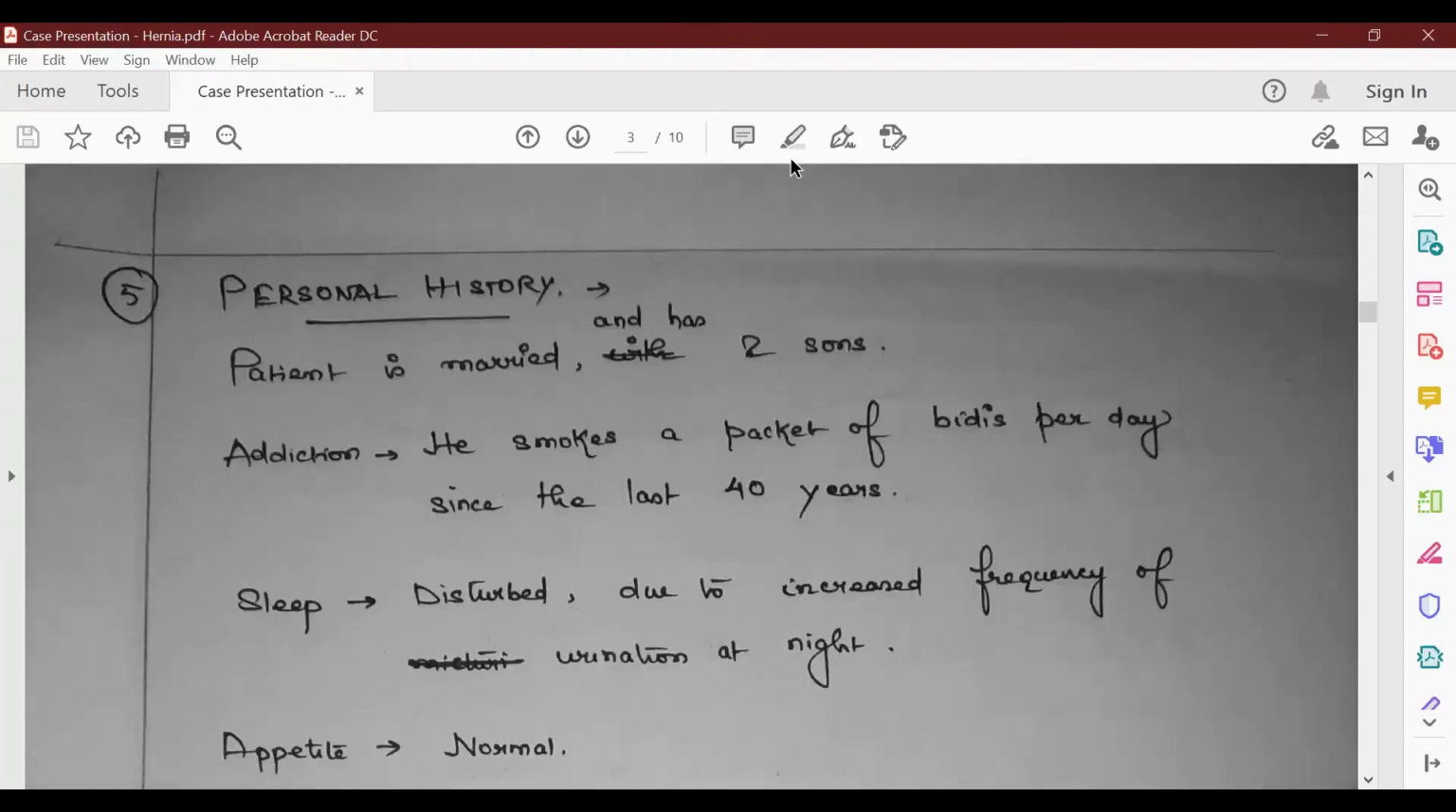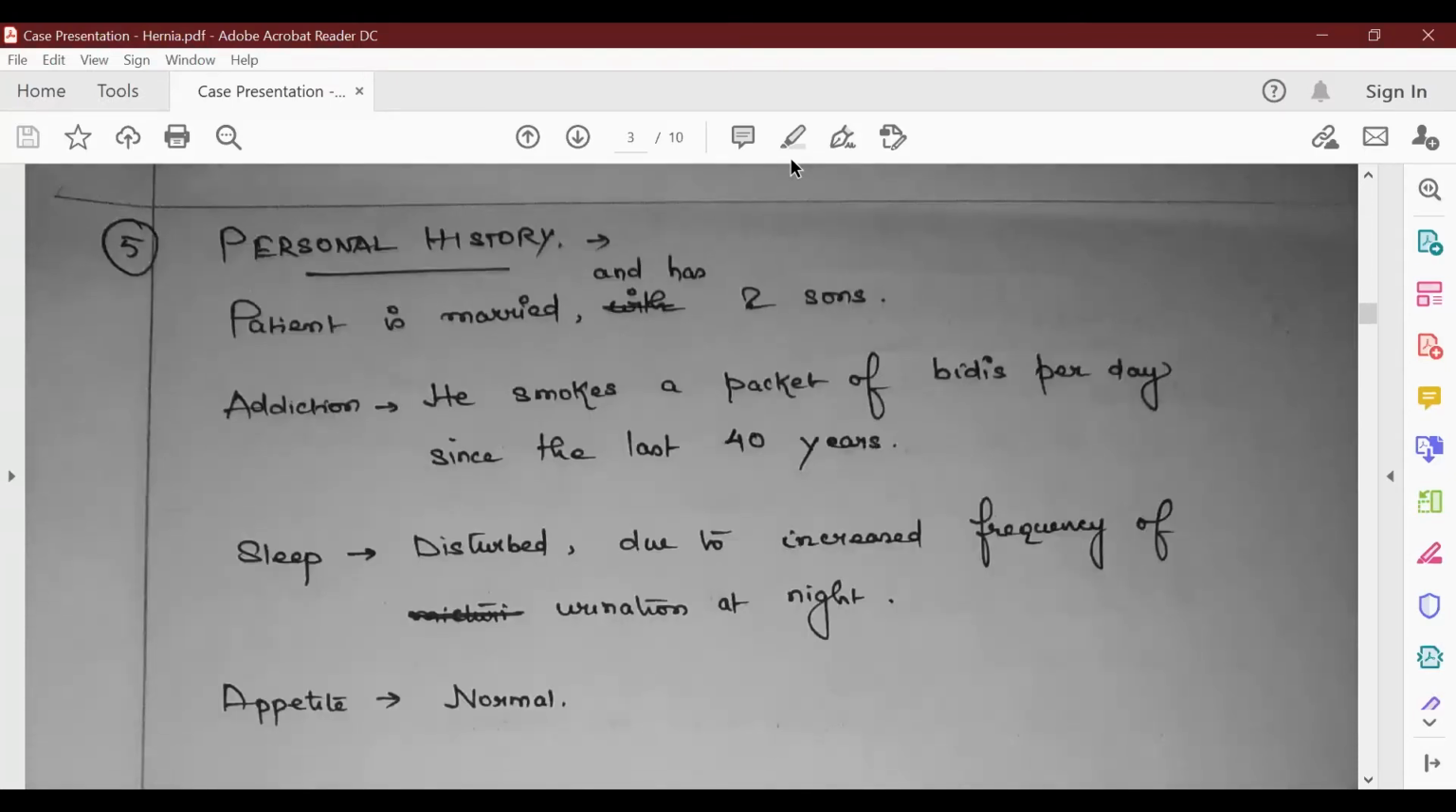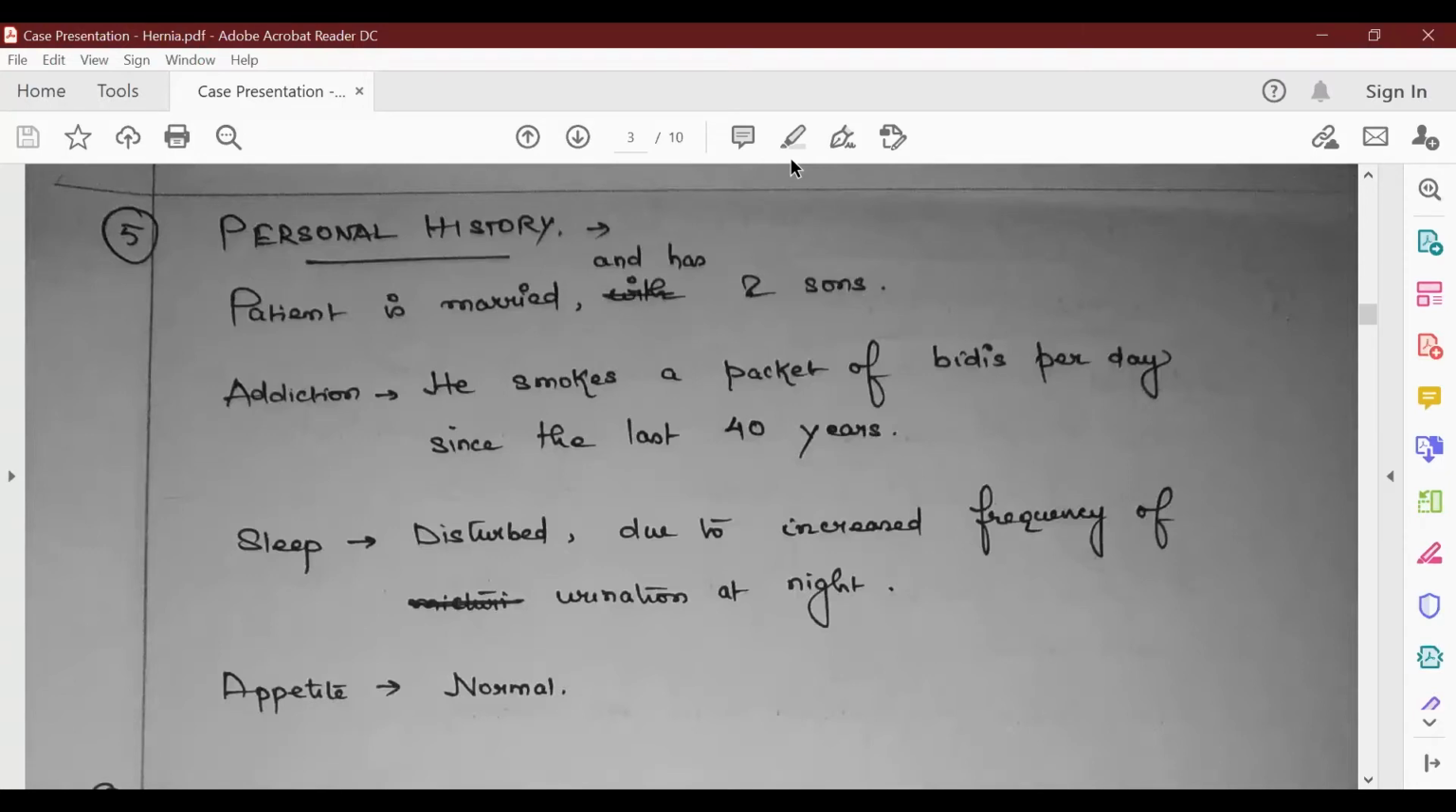Next we move on to personal history. The patient is married, has 2 sons, lives with his wife. I think he had said that in the history section, so you should mention that here as well. In addiction history, under the personal history, he smokes a packet of beedi per day since the last 40 years. That can be a contributing factor to the chronic cough, the COPD-like features which the patient has, which ultimately may have contributed to the development of this hernia.